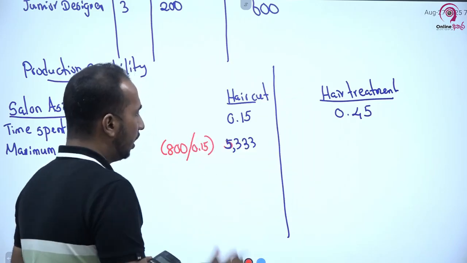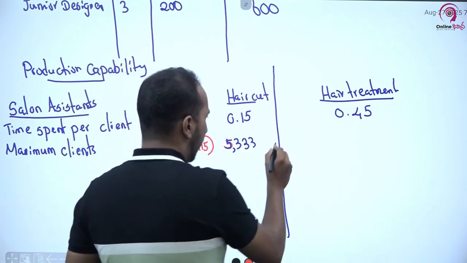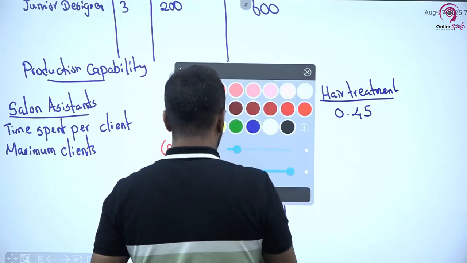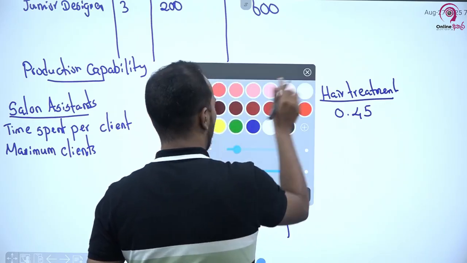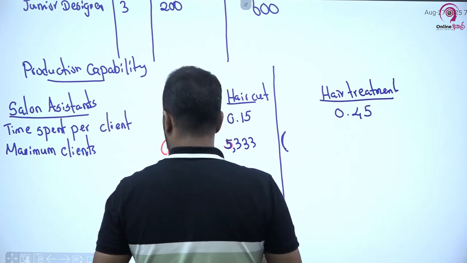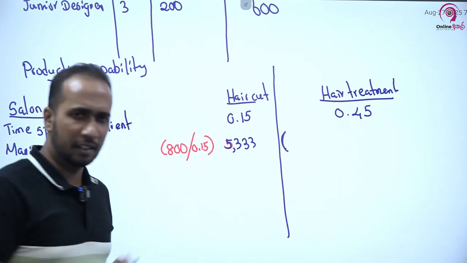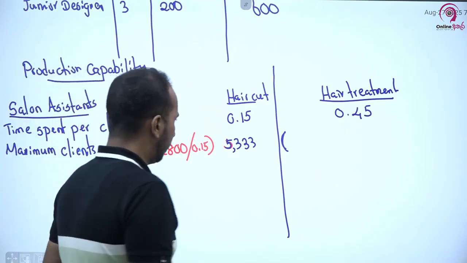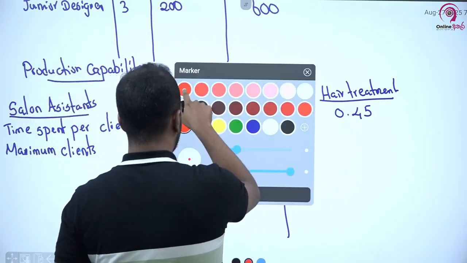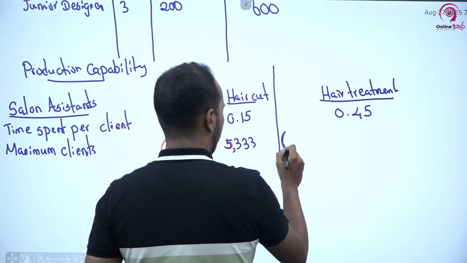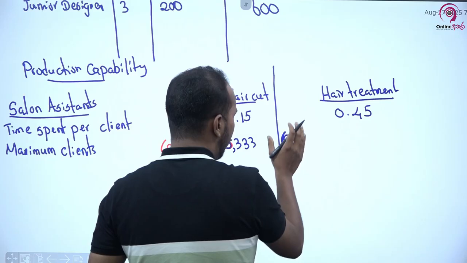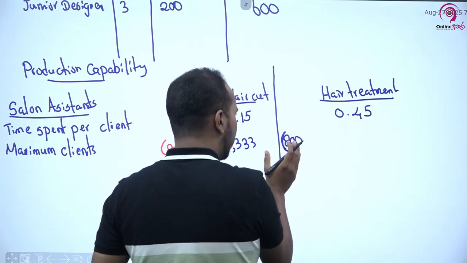In the same way you can calculate for hair treatment. In respect of salon assistants we do have 800 hours per month.